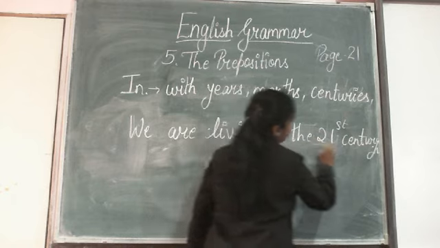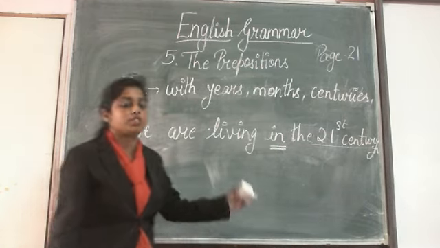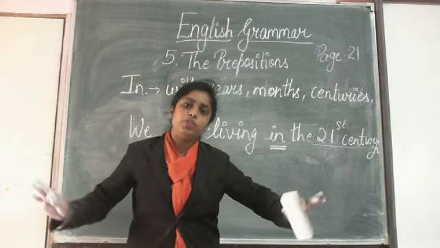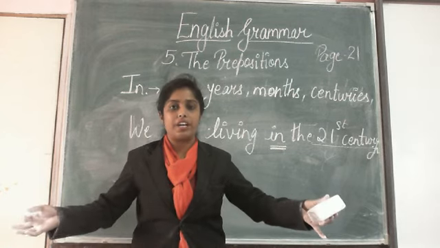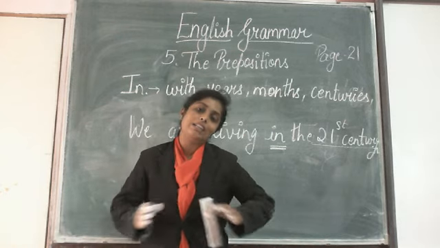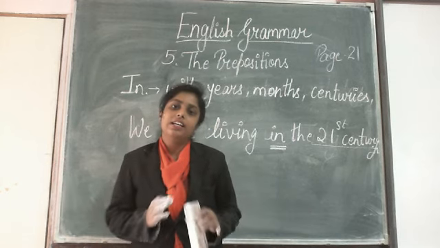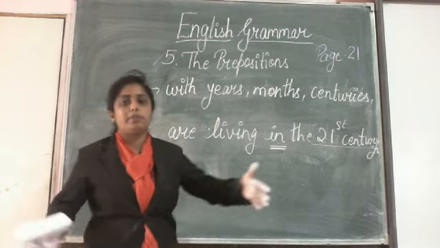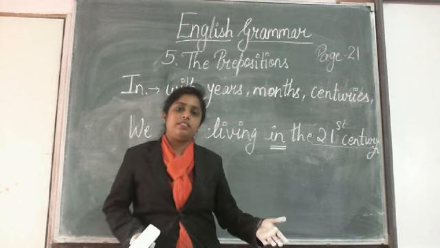So with the name of a century, in is the preposition that is used because year, month and centuries are showing a longer period of time. बहुत ज़्यादा टाइम, जैसे एक महीने का टाइम, एक साल का टाइम है ना. So ये जो बड़े बड़े period of times हैं उसको हम generally in के through explain करते हैं.